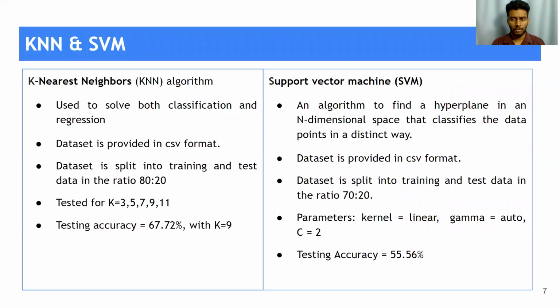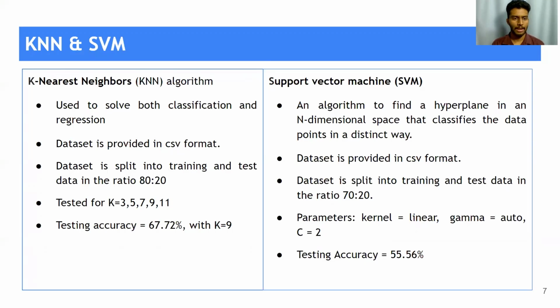Once the MFCC features are extracted, we get our preprocessed data, and now we have to feed this data into classification models. So we have KNN and SVM, which are machine learning classification models. KNN is used to solve both classification and regression. And the support vector machine is an algorithm to find a hyperplane in an n-dimensional space that classifies the data points in a distinct way.